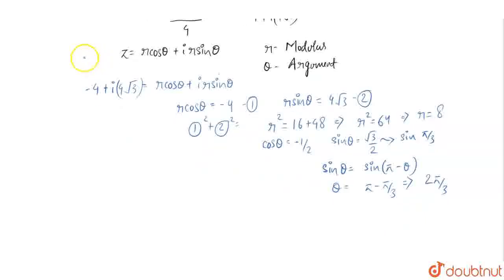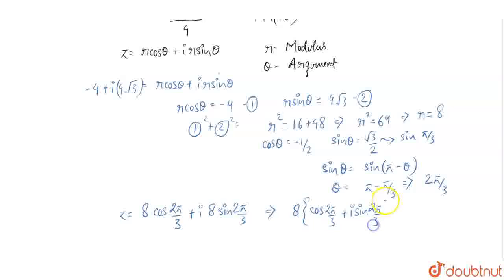Now we can write down the complex number in polar form because we have the values of r and theta. So the complex number in polar form will be z is equal to r is 8 cos 2 pi by 3 plus iota 8 sine 2 pi by 3, or you can take 8 common. So here it will be 8 cos 2 pi by 3 plus iota sine 2 pi by 3. So this is the polar form. This is the final answer.